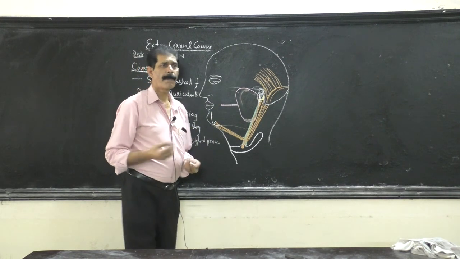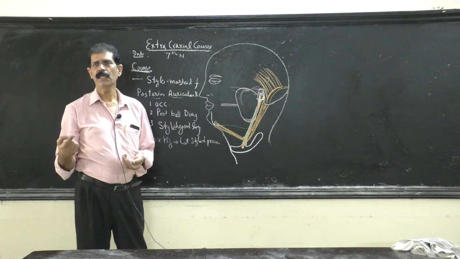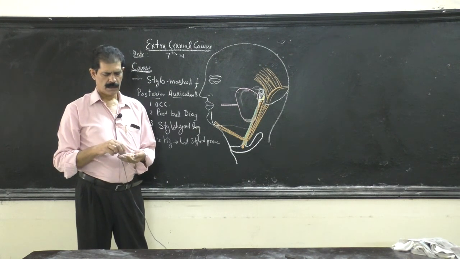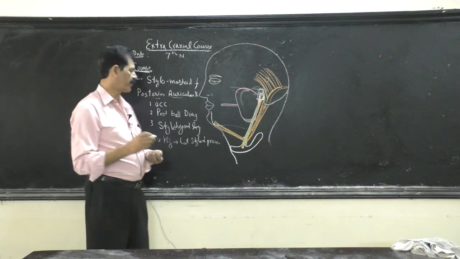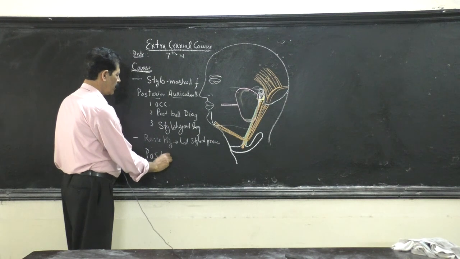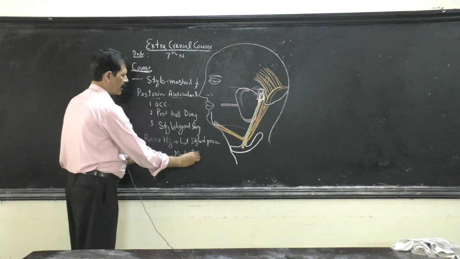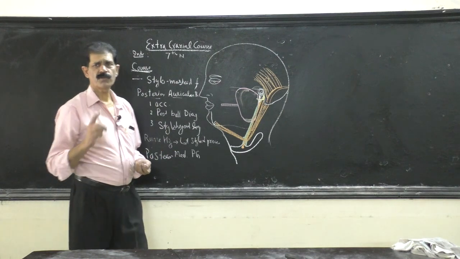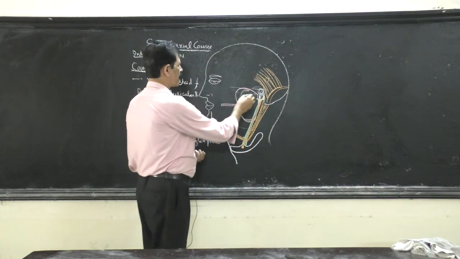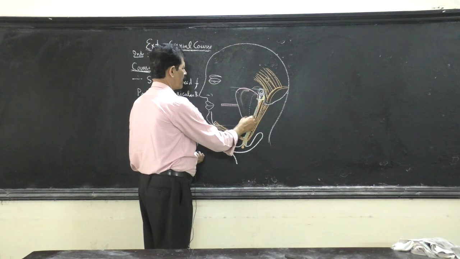Now this facial nerve will enter into the posteromedial surface of the parotid gland. Posteromedial surface of the parotid gland. That is important, posteromedial, which lies behind the posterior border of the ramus of the mandible.